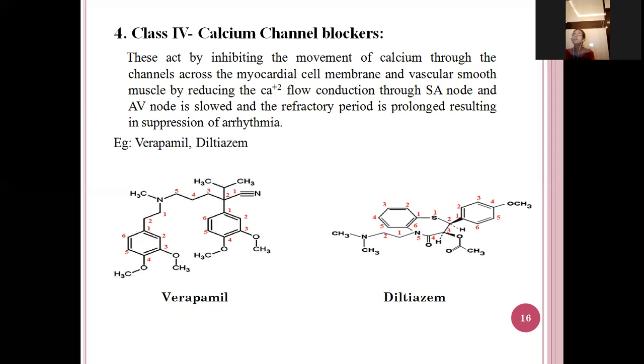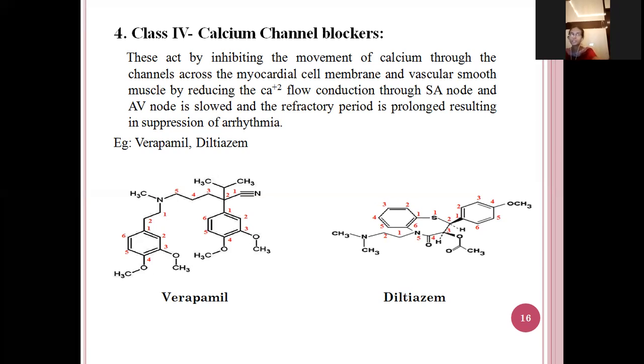So here, what is the main function of the calcium channel? For the contraction of the muscle. So if we inhibit the calcium channel, there will be no contraction of the muscles, which reduces the symptoms of the arrhythmias. The examples are verapamil and diltiazem. This drug is not only used in the treatment of arrhythmias, but also as an anti-anginal agent. So it is also used for angina treatment.